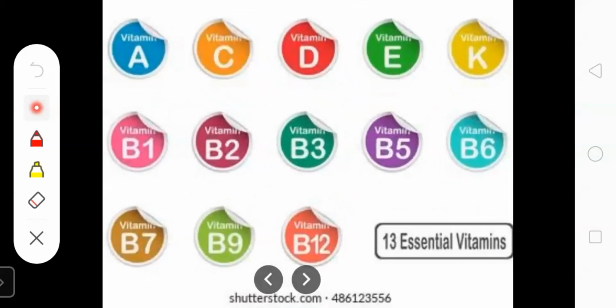Then next is vitamins. Vitamins are substances that your body needs to grow and develop normally.